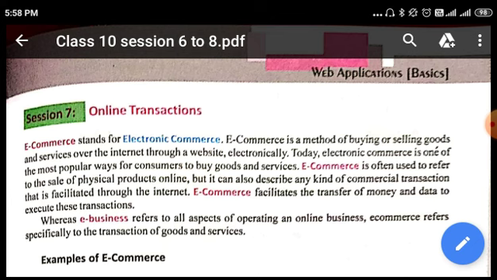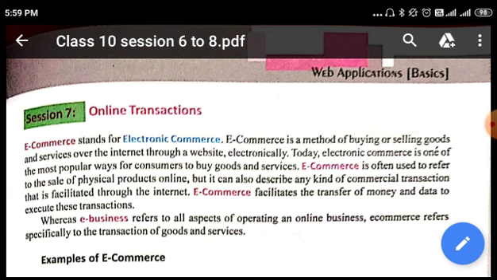is online transactions. In this session we will be studying about the different online transactions, the different platforms where you can transact online. So in short, what is the main term which is used in online transaction? It is e-commerce. E-commerce is the basis of all the online transactions.